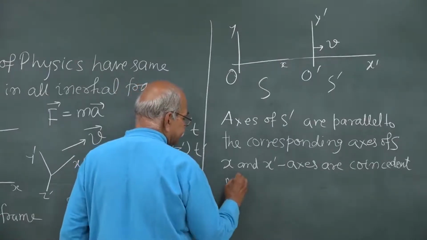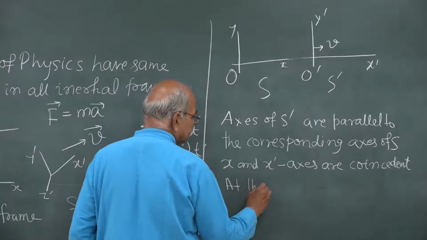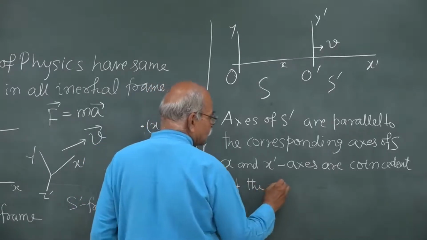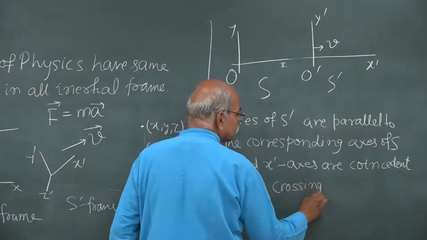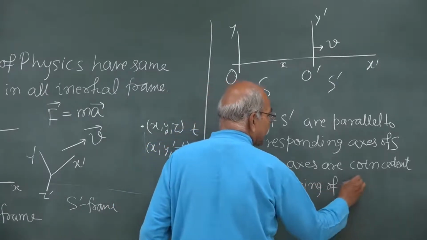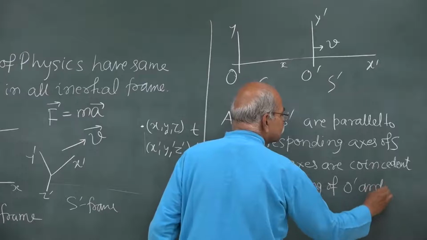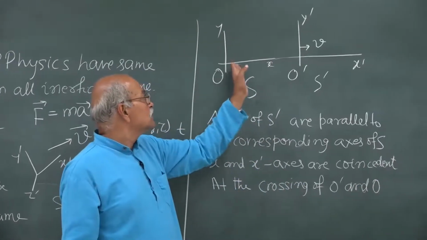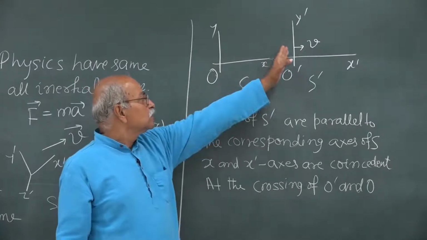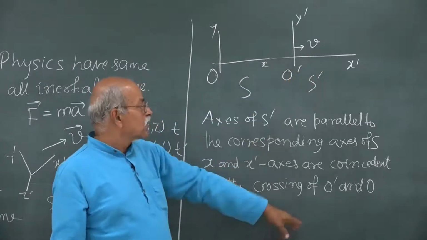at the crossing of O prime and O, since this S prime is moving with respect to this S in positive x direction, that also I will write.